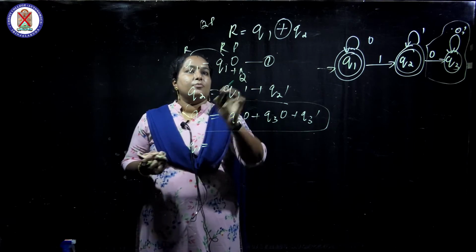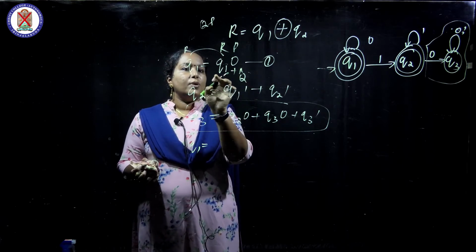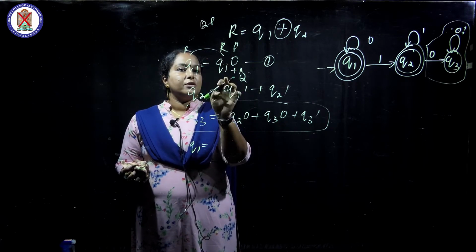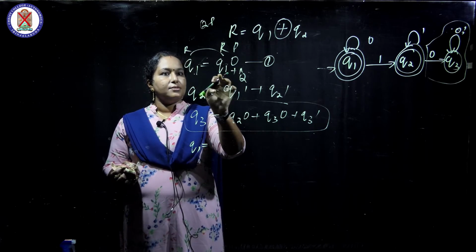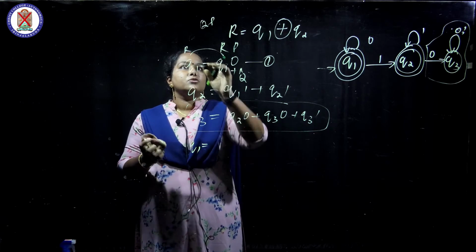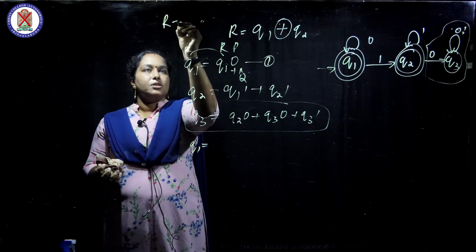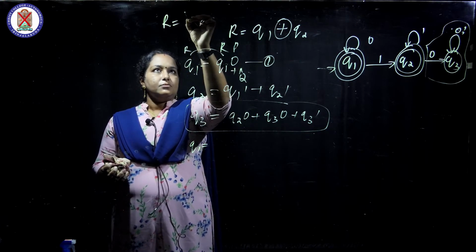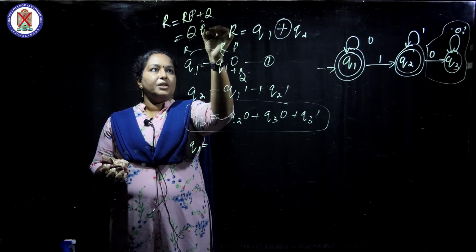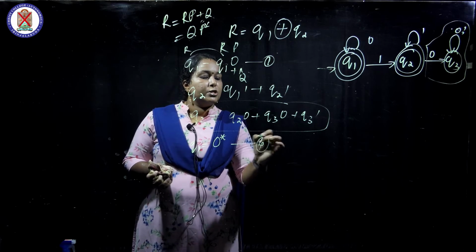Okay, I have made a mistake here; please erase it from your mind. Q1 equals Q1 0 plus epsilon. Q1 0 is repeated, so Q1 is R, and Q1 is also R here. 0 is the P here, and Q is epsilon here. So the equation R equals RP plus Q, or Q plus RP, becomes QP star. Q is epsilon here, so it becomes 0 star. This is equation number 4.